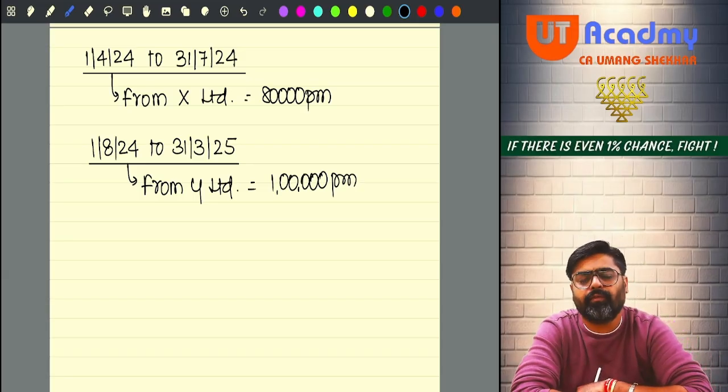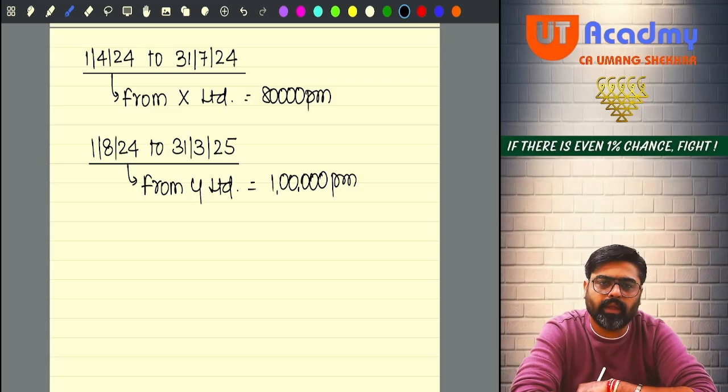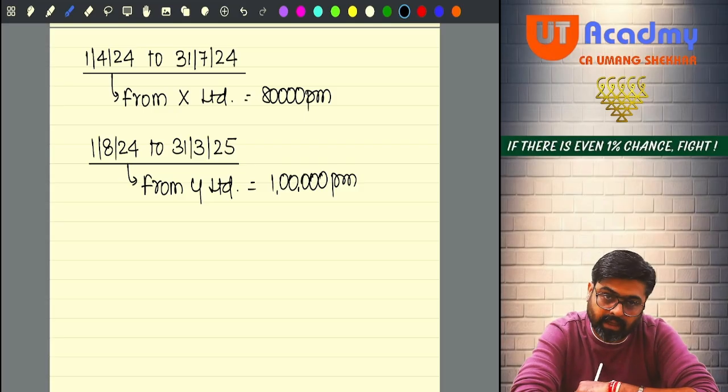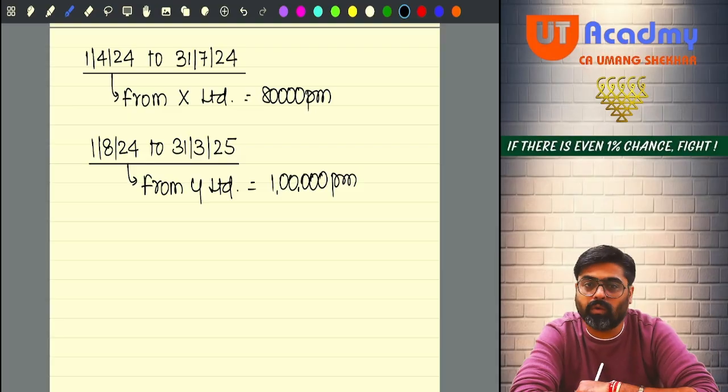Now see, if he has joined Y Limited, the employee has the option to tell Y Limited how much salary he has got earlier from the earlier employer and how much TDS the earlier employer has deducted. After taking into consideration that salary and that TDS, whatever balance tax is there on the balance salary will only be deducted by Y Limited.